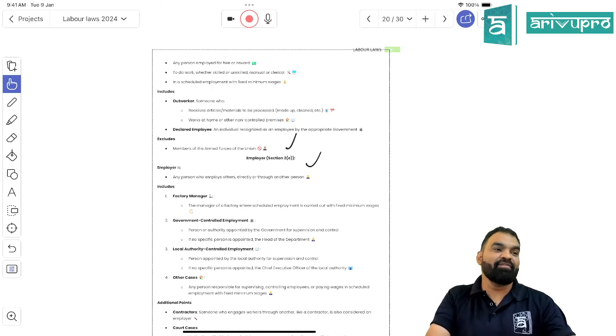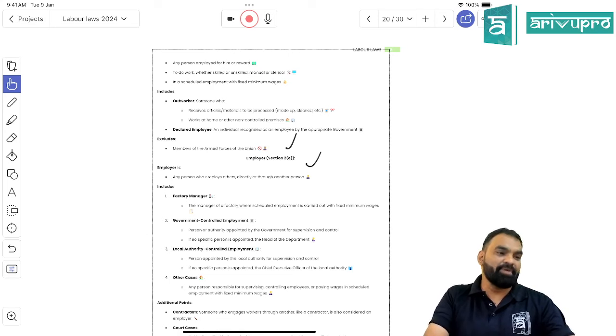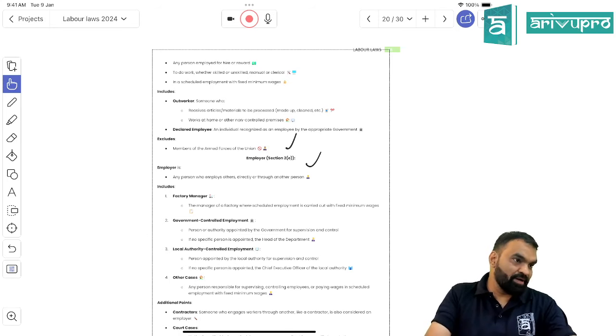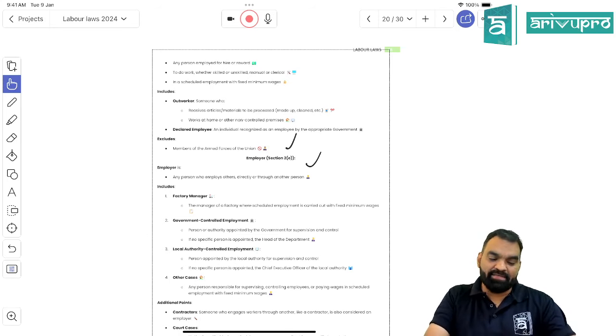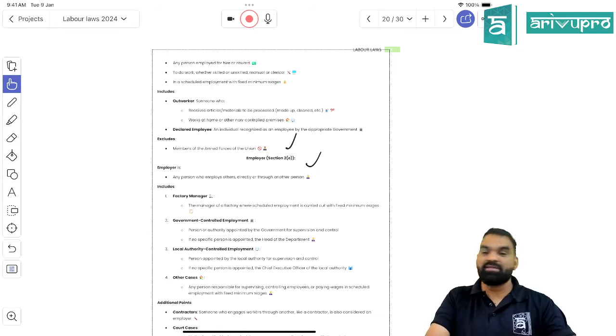Right? If I am owning a factory in Maharashtra, how much minimum wage do I have to pay? Where do I have to check the minimum wage for my laborers? The Maharashtra rules, right? Because the factory is being owned by me, being an individual, right? Right? Reserve Bank of India has its registered office in Mumbai, right? SEBI has its registered office in Mumbai.